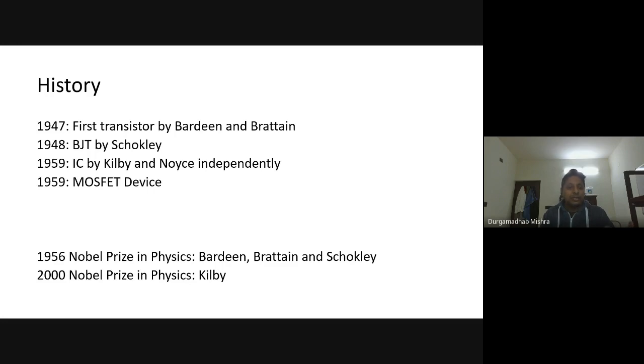And these works have led to a couple of Nobel Prizes in physics. The 1956 Nobel Prize in Physics was awarded to Bardeen, Brattain, and Shockley for the invention of transistors. And for the IC, the Nobel Prize was awarded in 2000, quite recently, to Kilby, because by that time Noyce was dead.